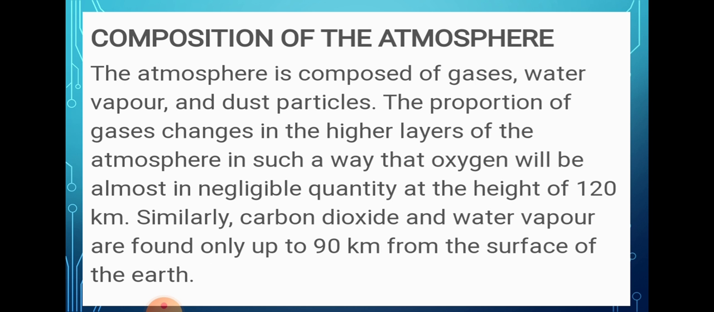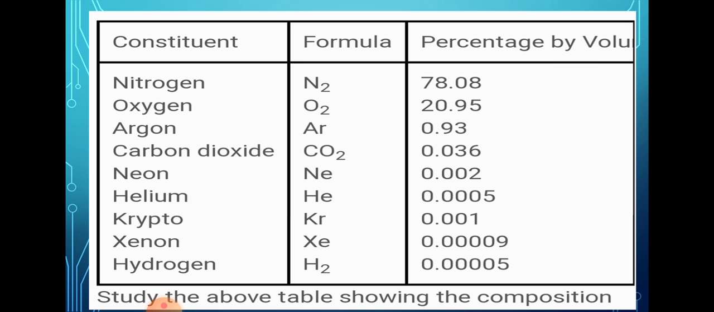Similarly, carbon dioxide and water vapor are found only up to 90 kilometers from the surface of the earth. Here in this chart you can see the composition of the different gases. Nitrogen is the highest amount of gas present in our atmosphere, that is 78.08. Oxygen 20.95, then argon, carbon dioxide, then neon, helium, krypton, xenon and hydrogen. All these gases are mainly present in the atmosphere. Besides these, some other gases are also present.